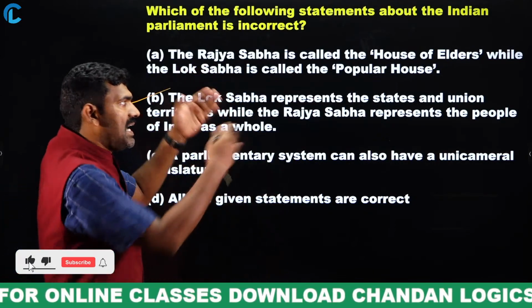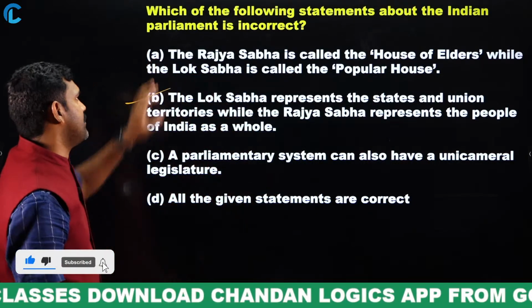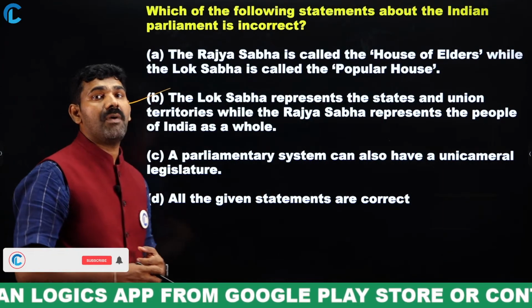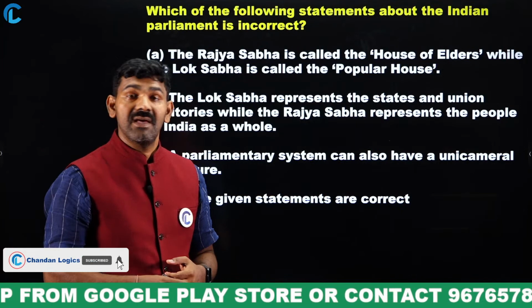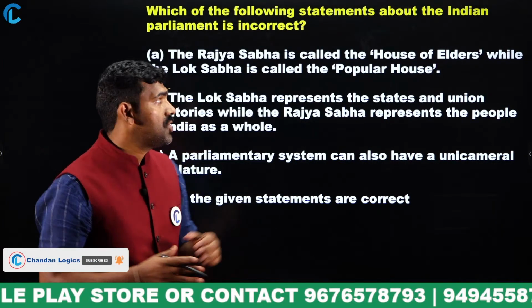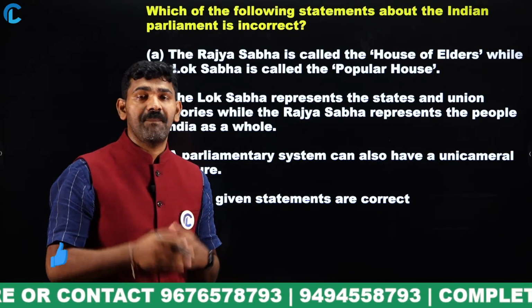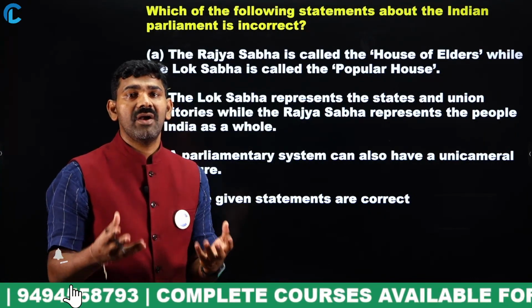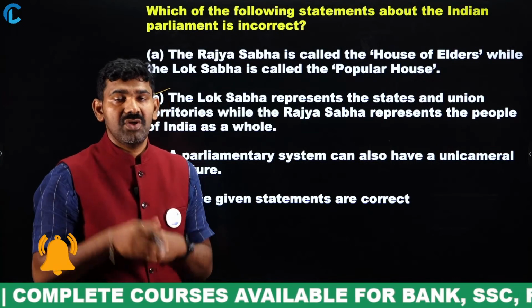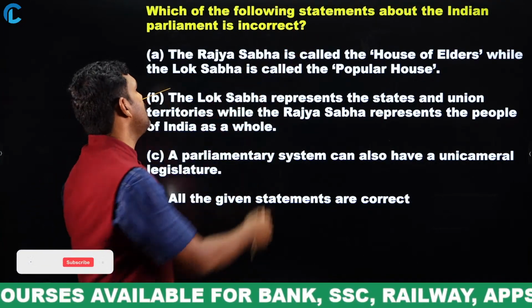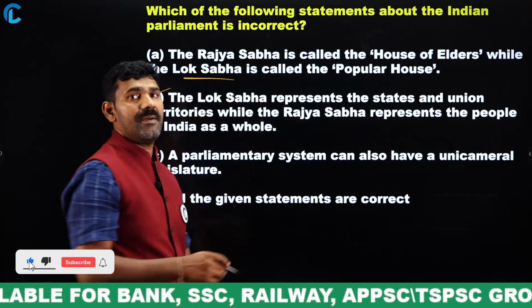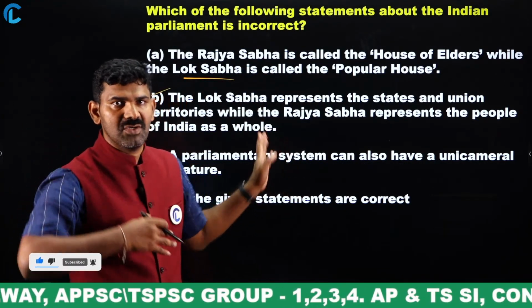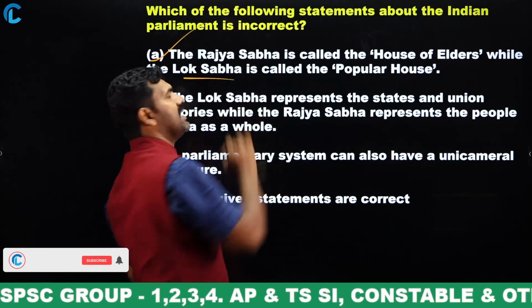We'll analyze one statement after the other. First statement: the Rajya Sabha is called the House of Elders, while Lok Sabha is called the popular house. That is exactly right. House of Elders means the people who are very intelligent but are not getting elected to the parliament, so such people are put in Rajya Sabha. And Lok Sabha has people who have got popularity and are getting elected, so it's a popular house. This statement is a right statement.